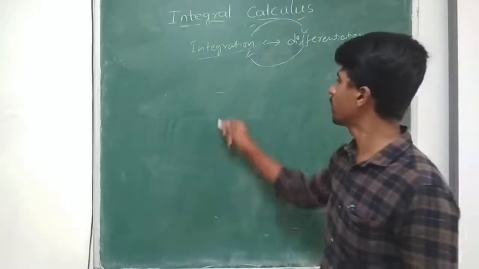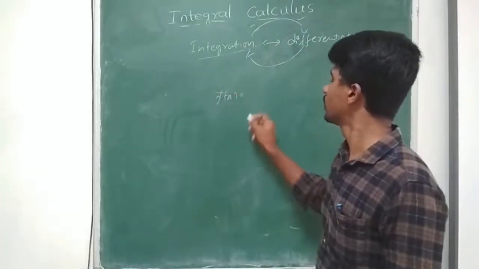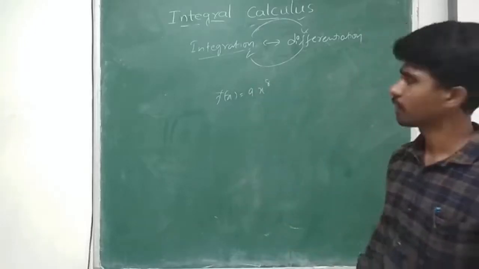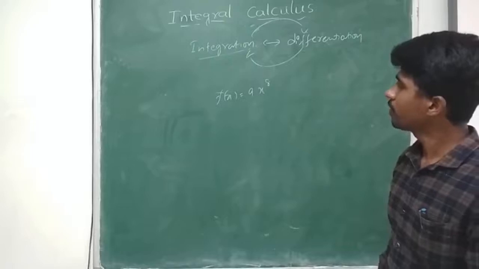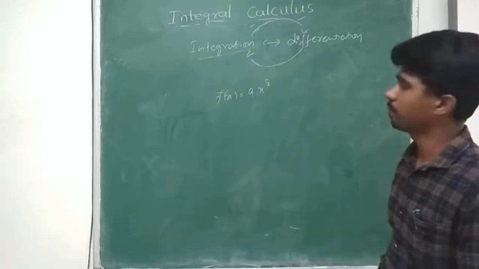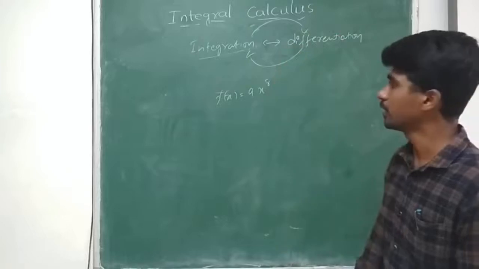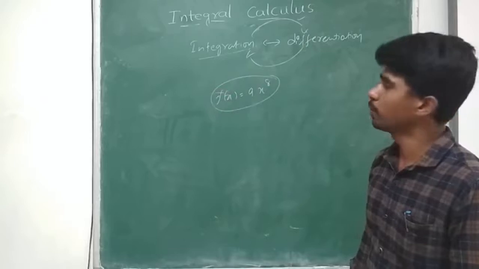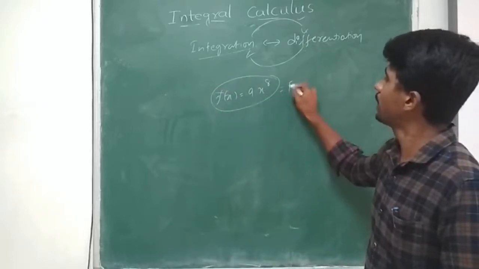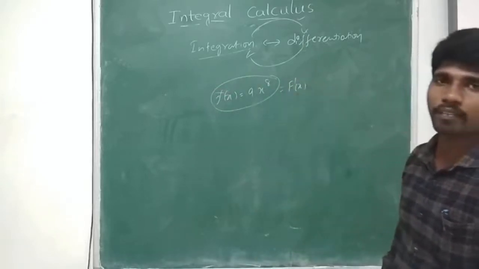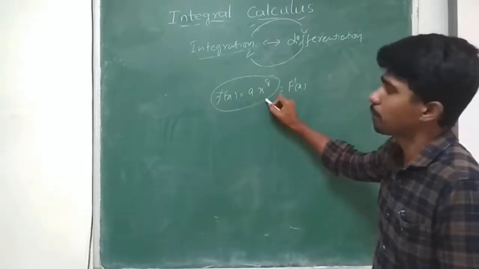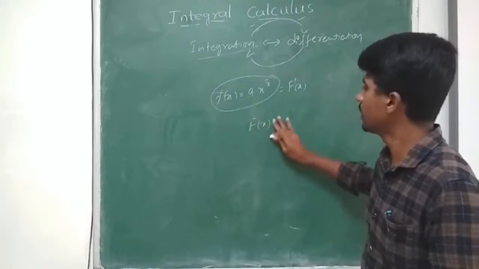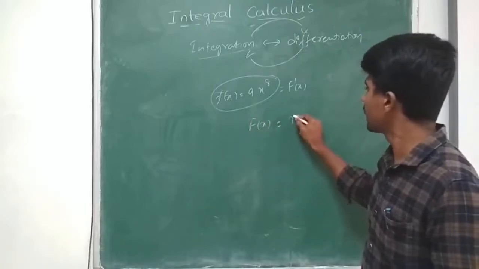Suppose I have a function small f of x, which is equal to some 9 into x to the power of 8. So if I consider this as a derivative of a function, then I can find out the actual function. Suppose let it be a derivative of a function capital F of x. So capital F dash of x is equal to 9 into x to the power of 8. Then what is capital F of x? So we can say easily, directly, it is nothing but x to the power of 9, sir.